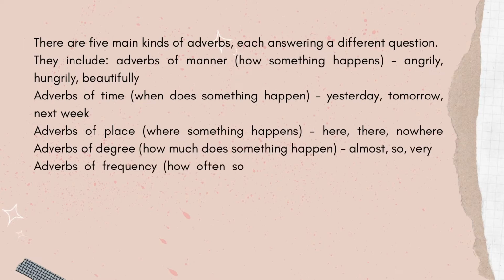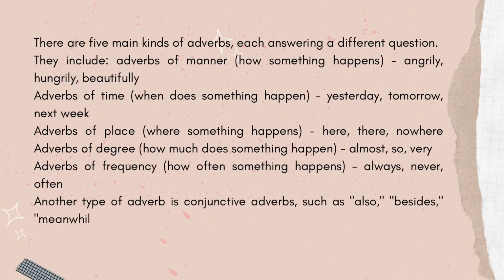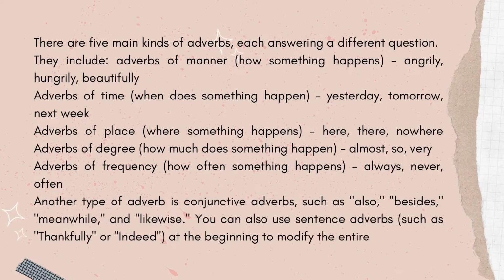Number 4, adverbs of degree. It is how much something happens, like almost, so, and very. And for the last type of adverb, adverbs of frequency. It is how often something happens, like always, never, and often. Another type of adverb is conjunctive adverbs, such as also, besides, meanwhile, and likewise. You can also use sentence adverbs such as thankfully or indeed at the beginning to modify the entire sentence.